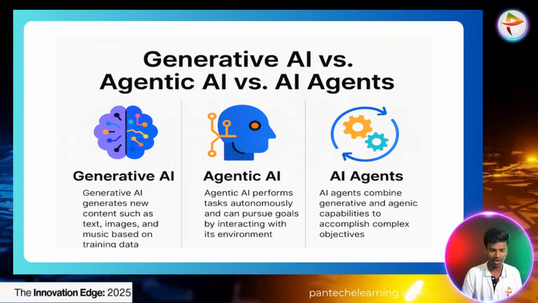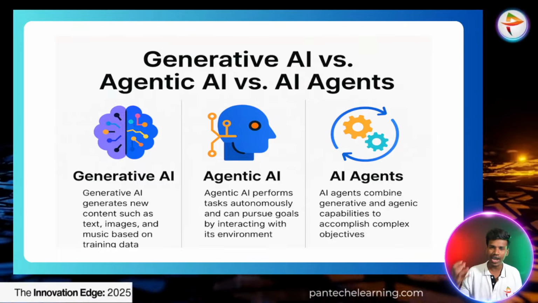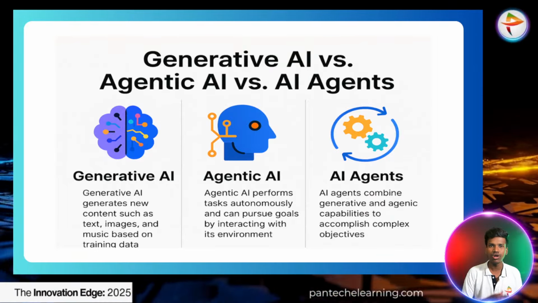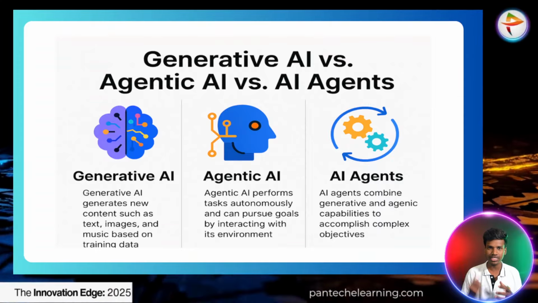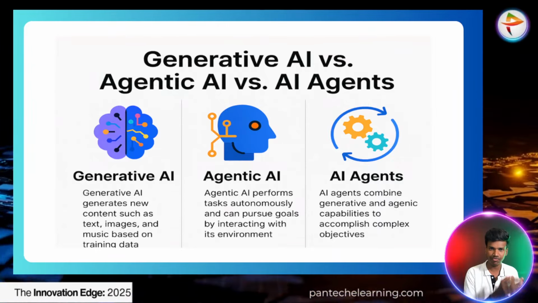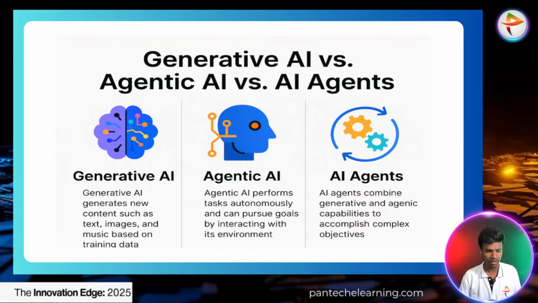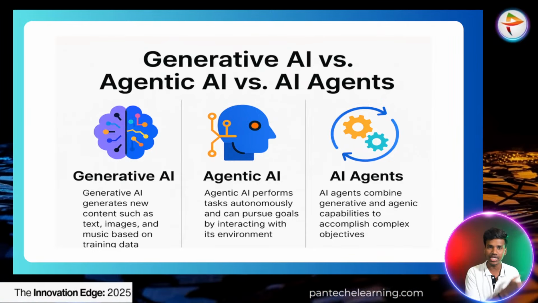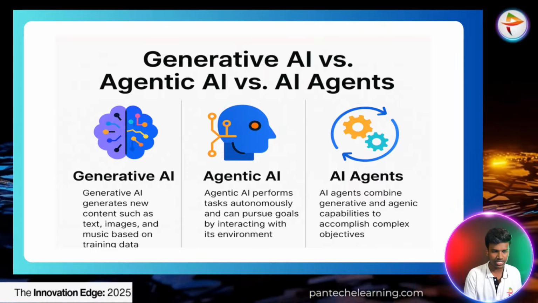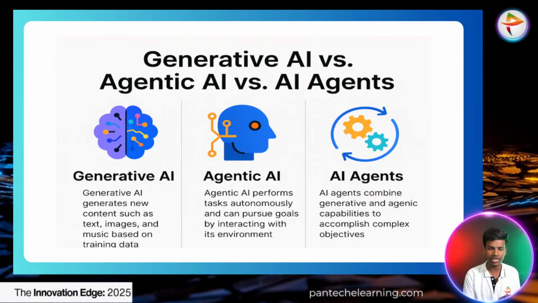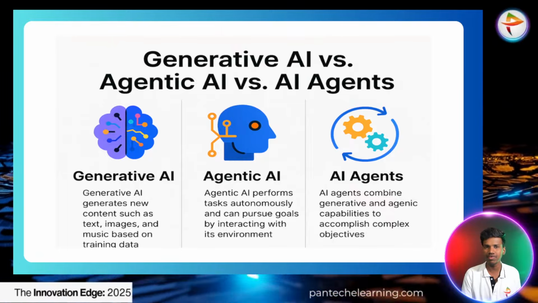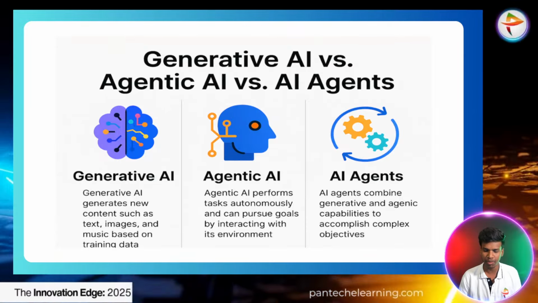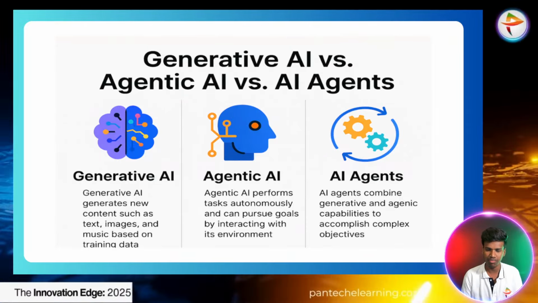Now what is generative AI? So already we know AI helps to collect the data from the internet or external sources. Generative AI is to create the data. So AI collects the data, generative AI creates the data. That is the difference between AI as well as generative AI, right? Generative AI is creating new content such as text, images and music based on the training data. Okay, and agentic AI performs tasks autonomously and can pursue goals by interacting with its environment. And AI agents combine generative and agentic capabilities to accomplish complex objectives.